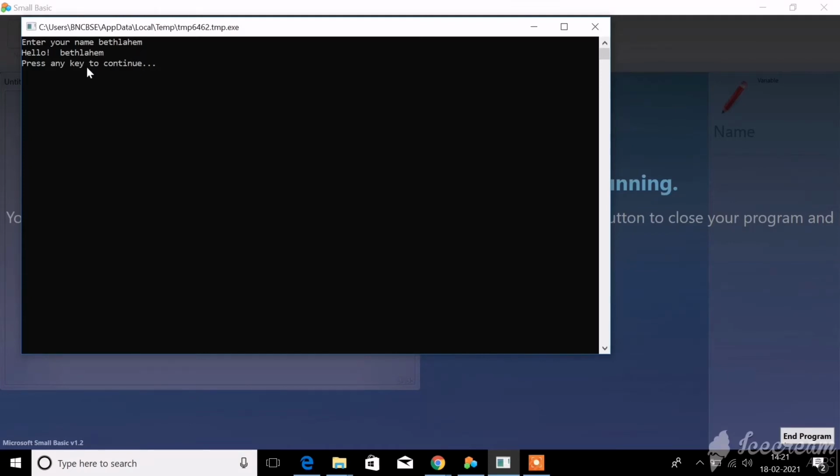Since I have typed Bethlehem here, in the next line hello Bethlehem is displayed. You can give your own name here and try the same process. Today I want all of you to type this program in MS Basic, and instead of Bethlehem type your name and see what result you get. Okay, dear children.